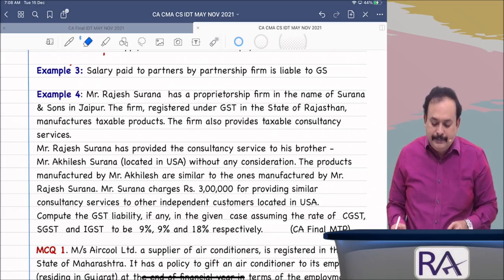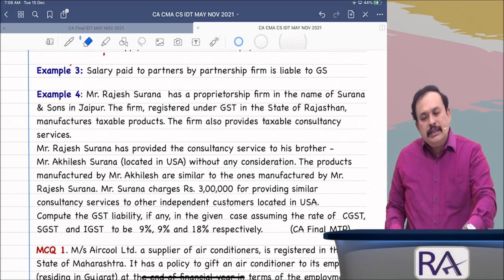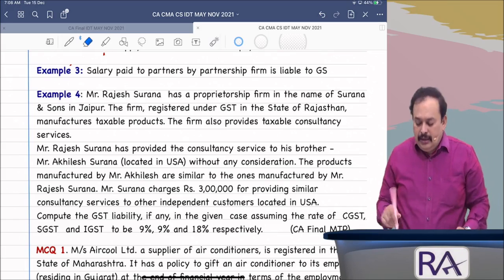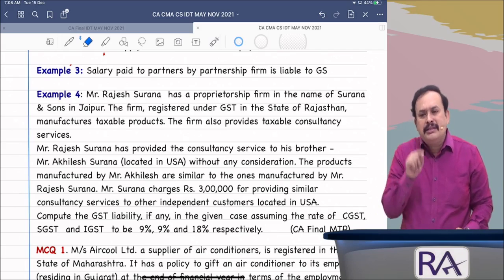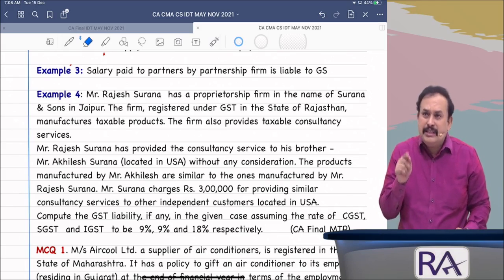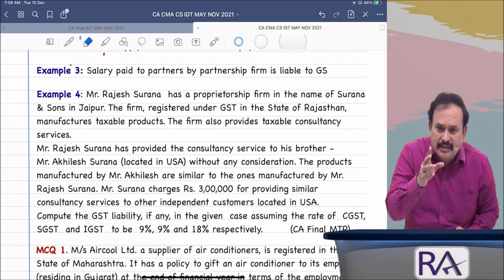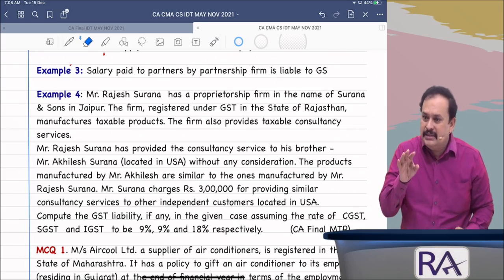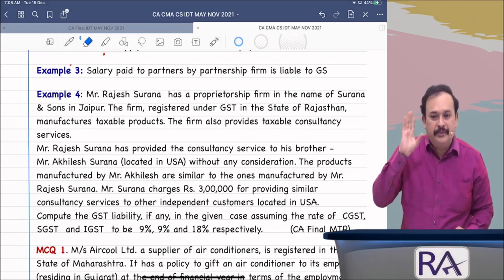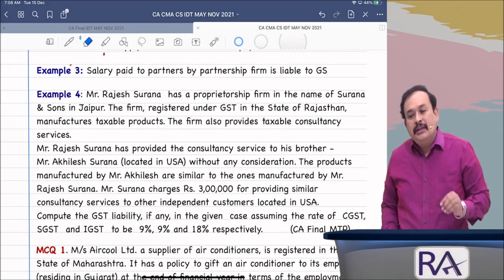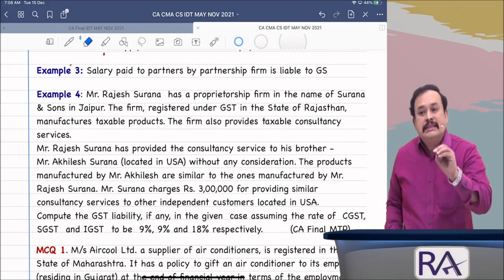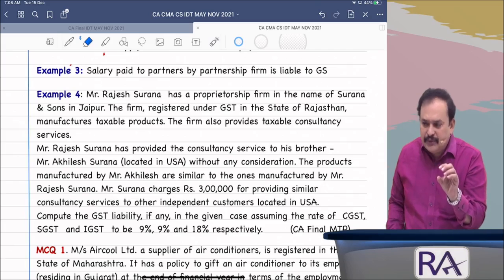Now, my dear sir, you tell me, is a partner of a partnership firm an owner of the partnership firm or not? All partners are owners of the partnership firm. Now, that partner draws the salary from the partnership firm.